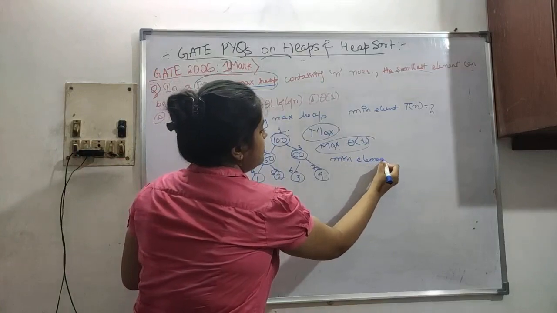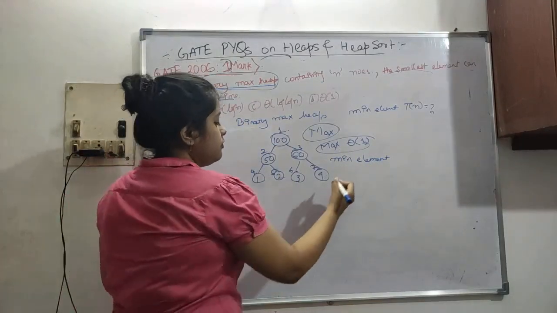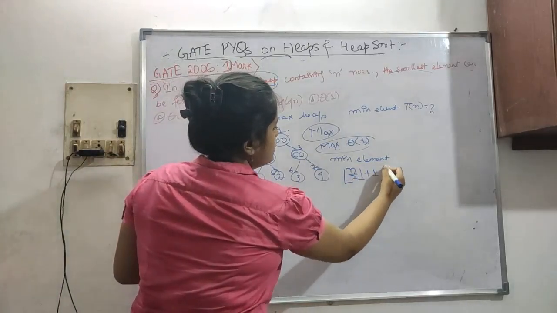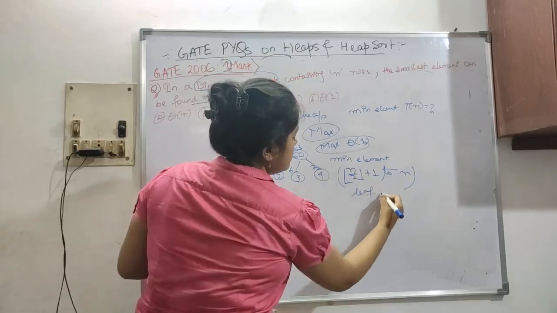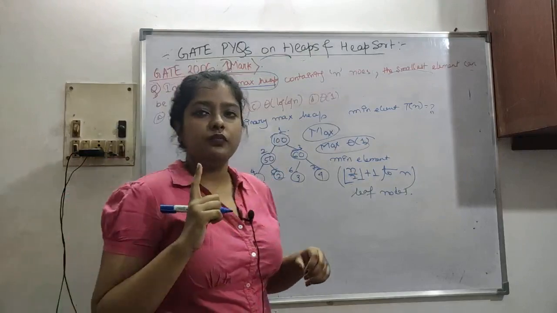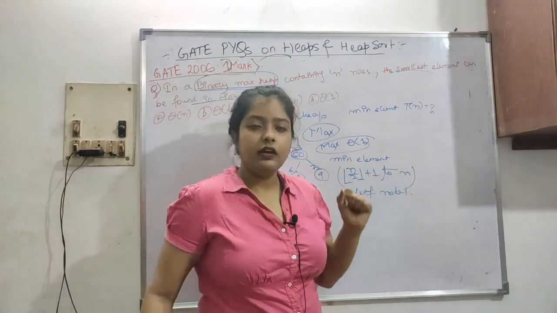So now the next question is the minimum element. How can we find the minimum element? You know that n by 2 plus 1 to n are our leaf nodes.